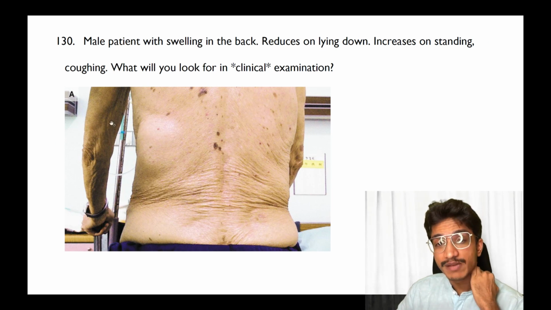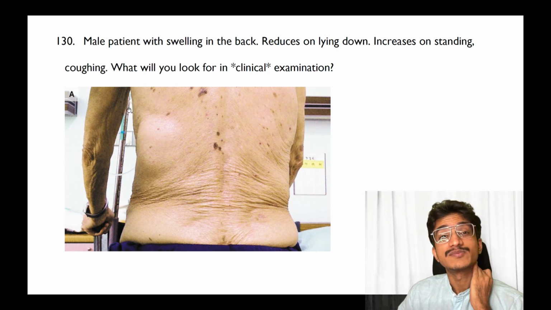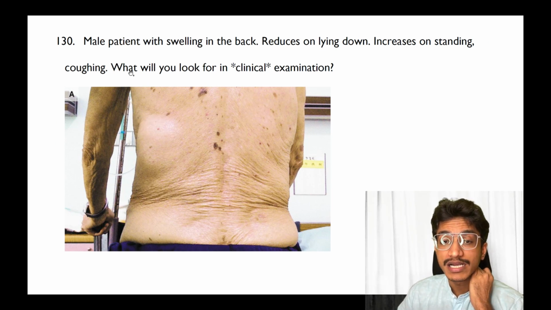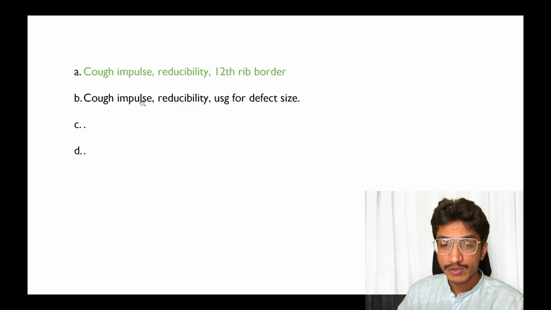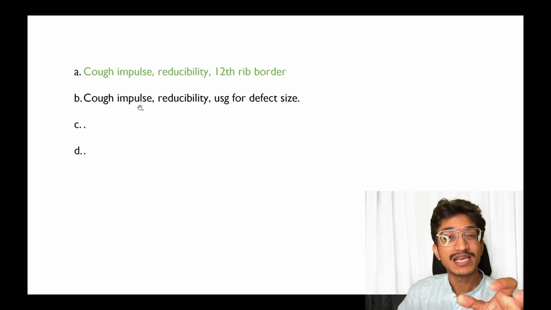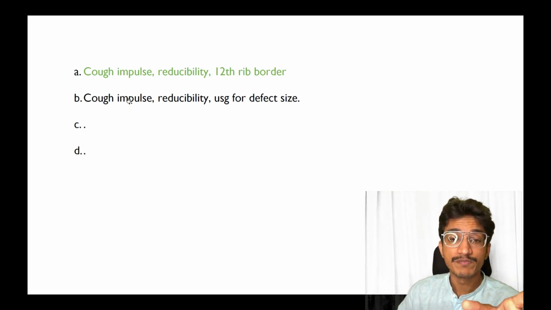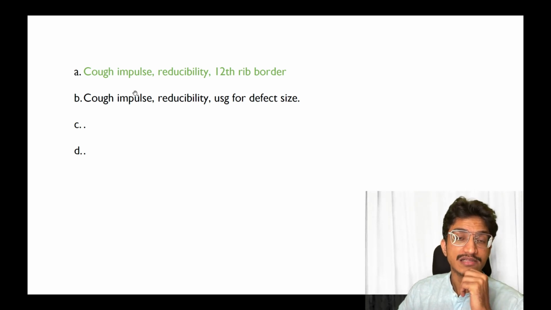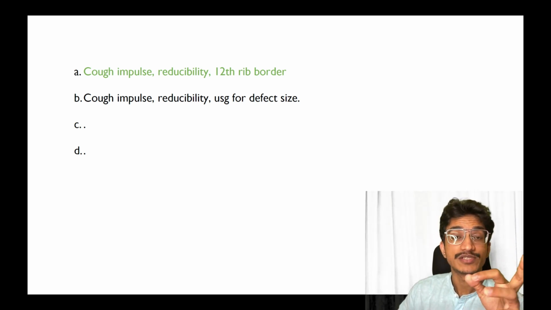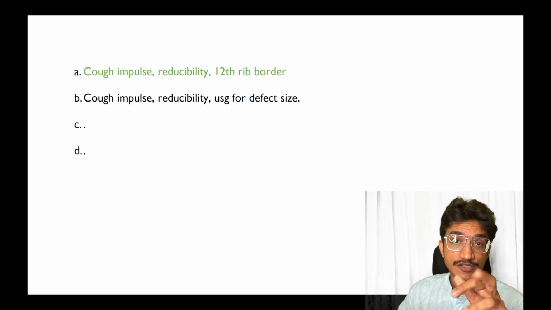Now, if this was the image with a swelling in the back, that is most likely a lumbar hernia. In clinical examination, I have not been able to get accurate options for the same. So if it was cough impulse, reducibility, and the 12th rib border, I think that should be the answer if clinical examination was asked. So according to me, that should be the answer.